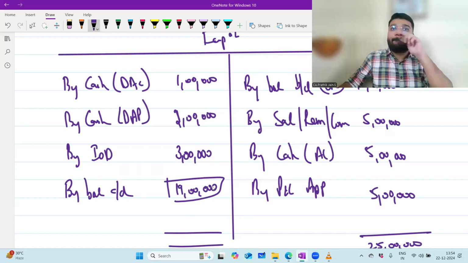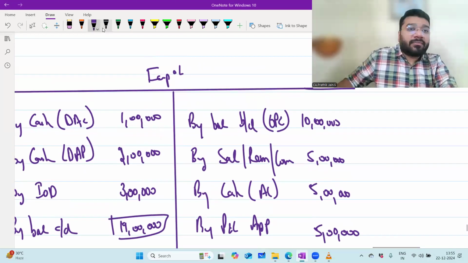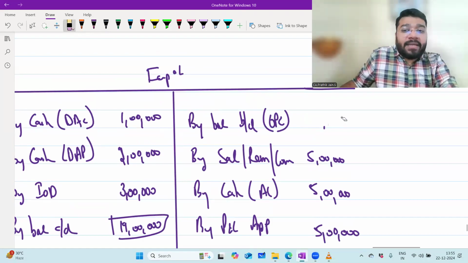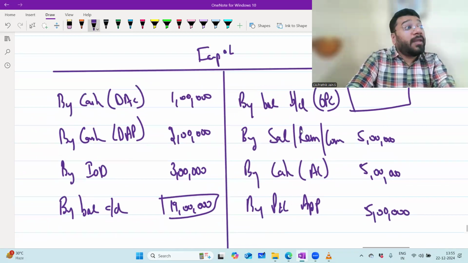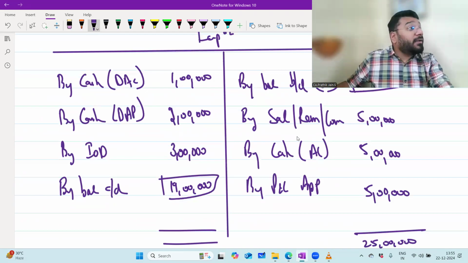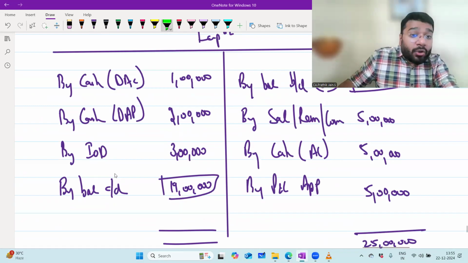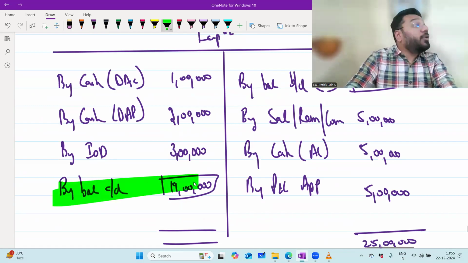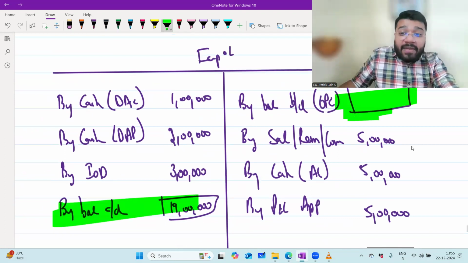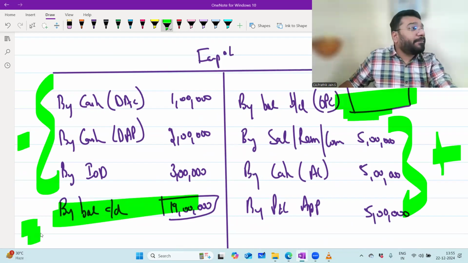Any problem? No, sir. Now, they'll give you all this information except opening capital. You're supposed to calculate the opening capital. What will you do? What is the formula here now? Will you sit and build the format? If you sit and build the format, till where will you build it? There's no end to it. So building the format is not the solution. You have to remember how you got the closing capital. With opening capital, we added all this and we subtracted all this to get the closing capital. Do you agree? Yes, sir.